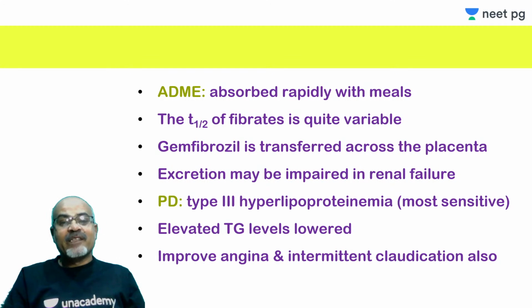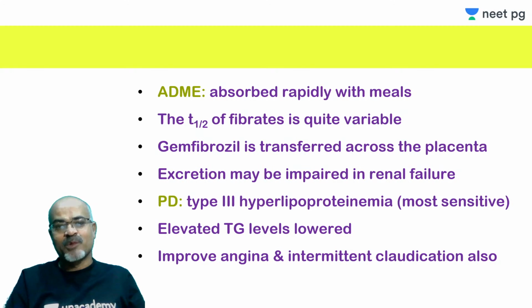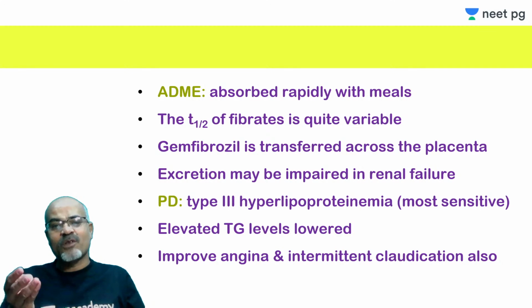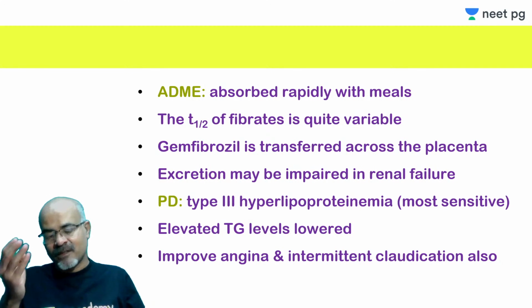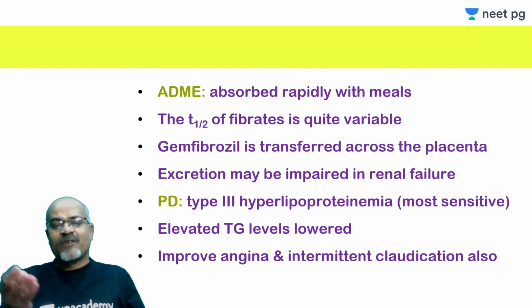The fibric acid derivatives are absorbed rapidly and almost completely, about 90% of them, but absorption is more with meals than on an empty stomach, so they should be taken with meals. If you talk about the half-life of the fibrates, we have many: gemfibrozil has a very short half-life, and we have other derivatives like bezafibrate, ciprofibrate, clofibrate, fenofibrate.